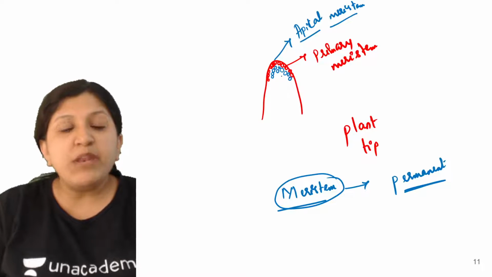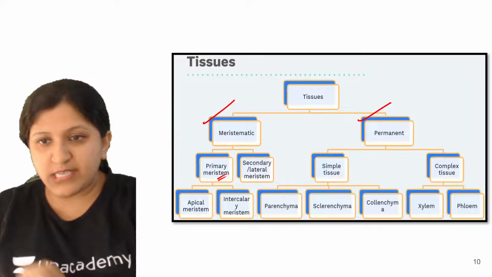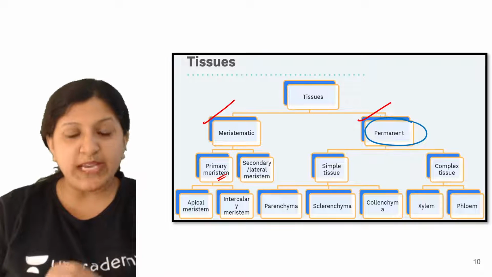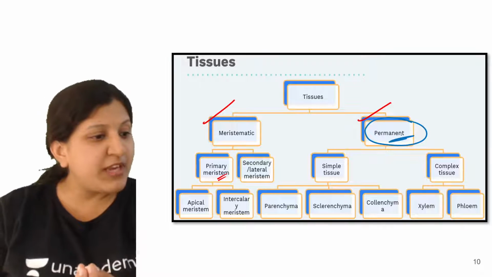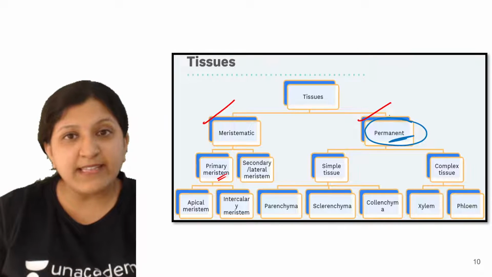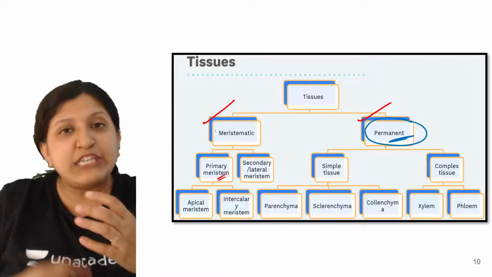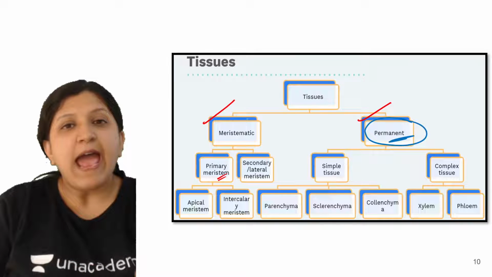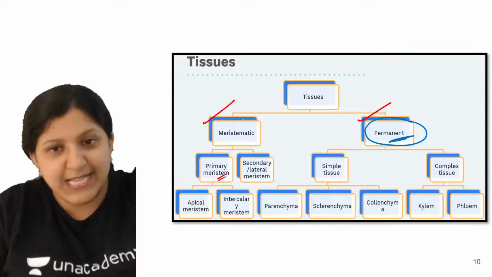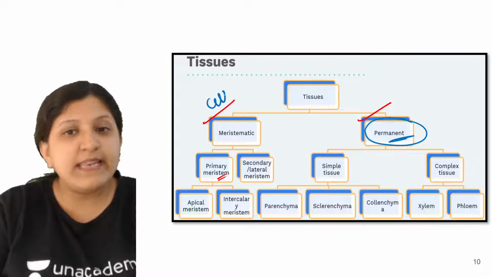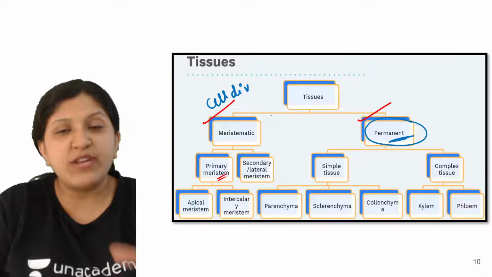Okay, so permanent tissue formation, so here you can see that. We always say that there is a permanent tissue also, right? So how exactly is this permanent tissue coming, or from where exactly is it coming? This is only after the meristematic tissue goes on dividing, and a particular set of cells will remain as a meristematic tissue itself, that is mainly having a role in cell division, and certain other cells.